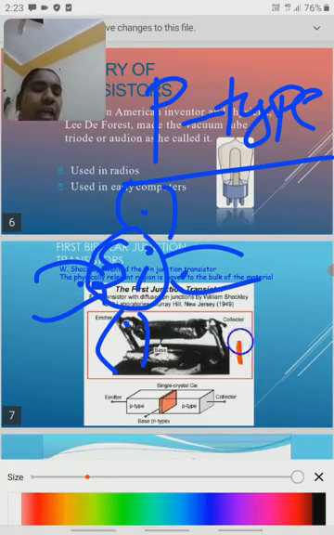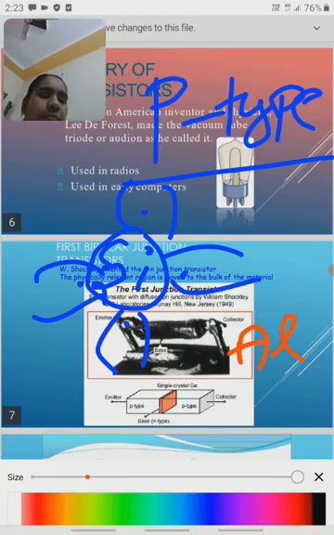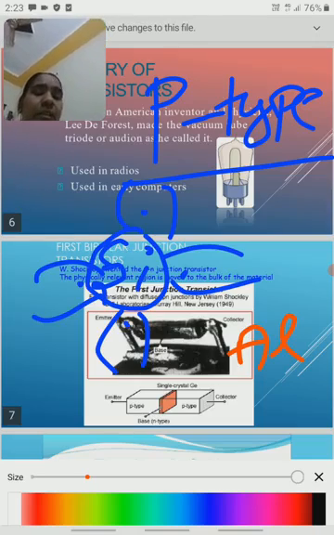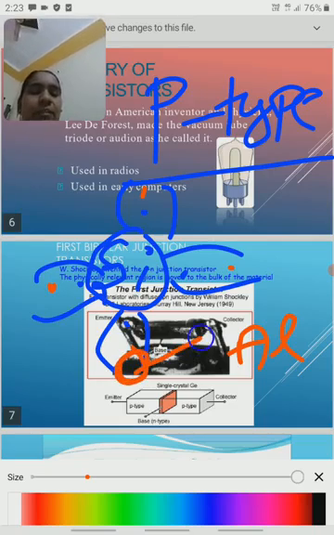But if we add aluminium, gallium or indium, so aluminium is a third group element. Aluminium gives only 3 electrons to silicon, only 3 electrons, so one vacancy is there. This vacancy we call a hole.